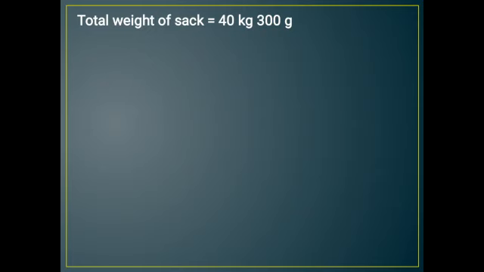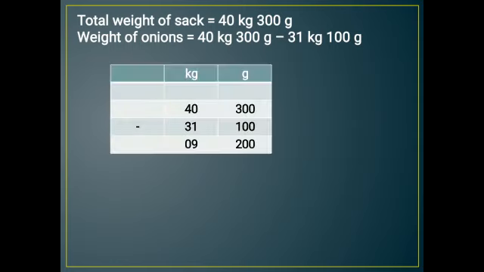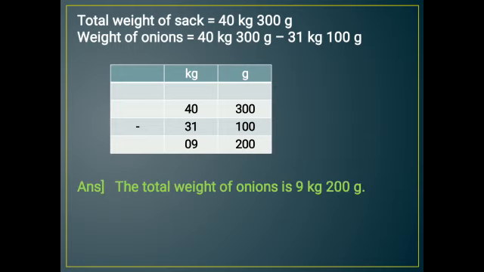So now total weight of sack is 40 kg 300 grams. So weight of onion will be 40 kg 300 grams minus 31 kg 100 grams. So when we subtract it, we get the answer here as 9 kg 200 grams. So the total weight of onions is 9 kg 200 grams. So what we have done, first we have added potatoes and cabbage, and then we have subtracted it from the weight of the sack. So we get the answer here of the onions.